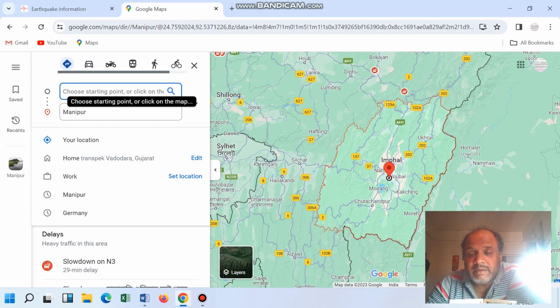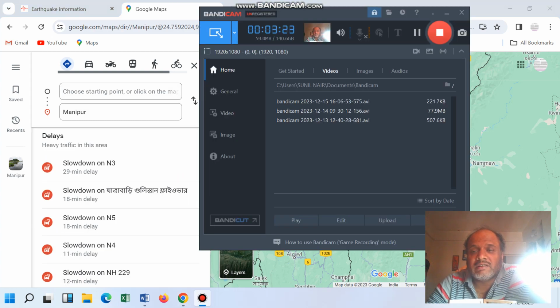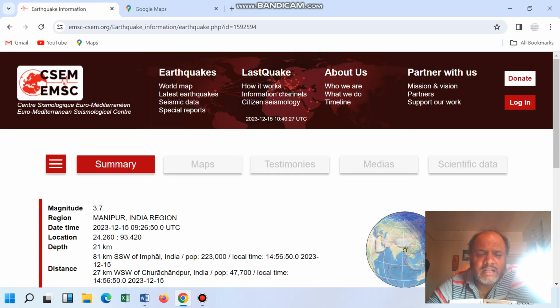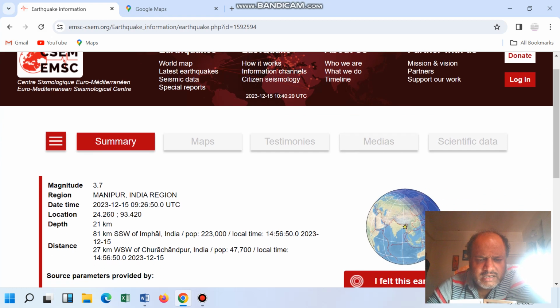So here Manipur, the earthquake which just now came, that earthquake was connected with some Manipur blood cells. One of the person told that Manipur blood cells is there, which is inside the body of one of the persons. He basically got some impact. What impact might be, that we can't say. Then also we'll try to see.